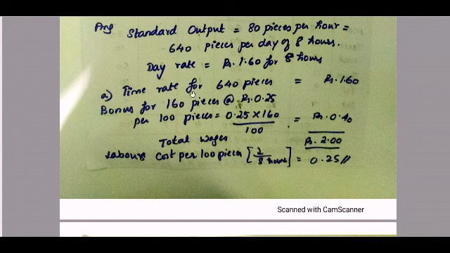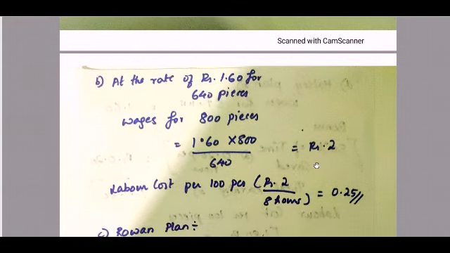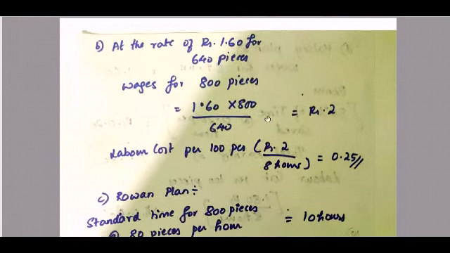Then for 160 pieces we are supposed to calculate, right? So cross multiply, you get 0.25 into 160 divided by 100. So what is your bonus? 0.40. So your total wages is 2 rupees. So the labor cost per 100 pieces is 2 rupees divided by 8 hours they are working. So it is 0.25.